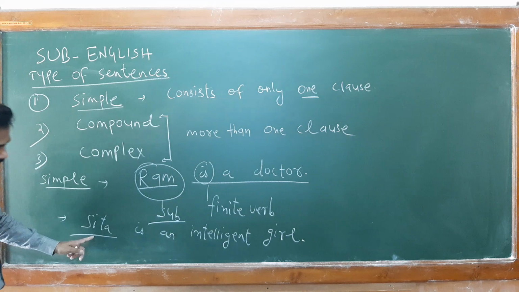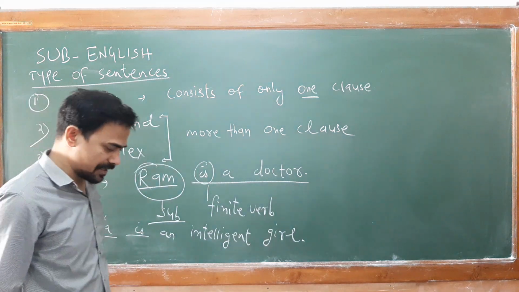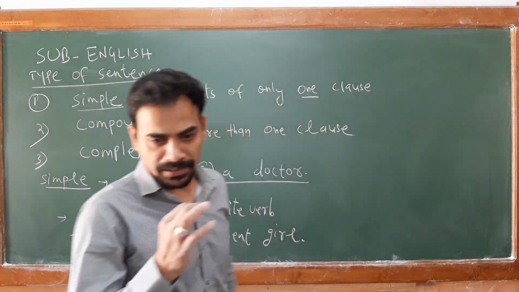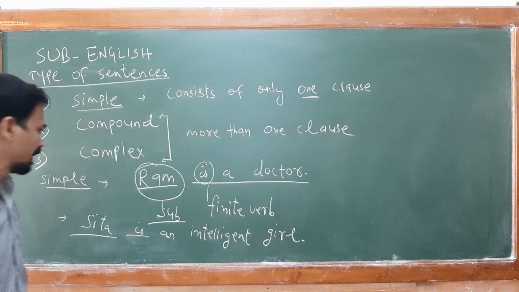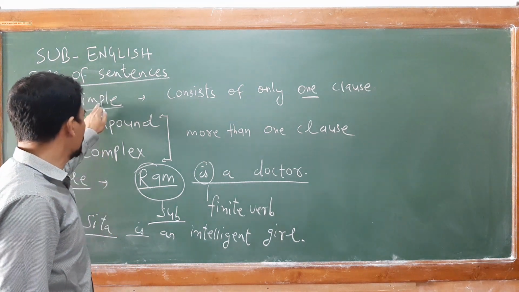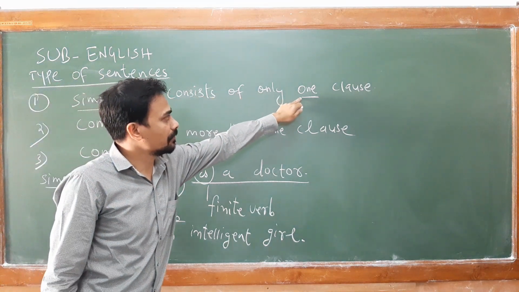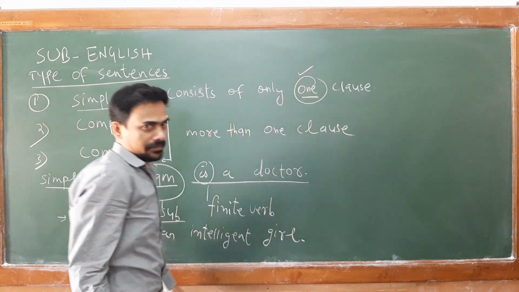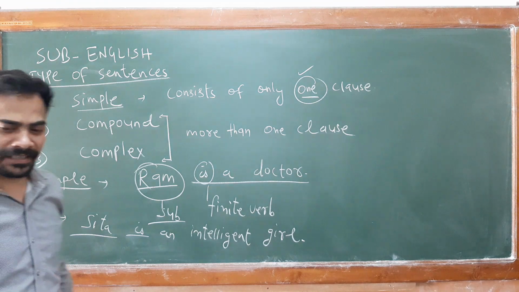Sita, this is your subject, this is your finite verb. Here also in this sentence, you can notice one subject and one finite verb. So whenever you have one subject and one finite verb, this can be called a simple sentence, because it consists of only one clause. How many clauses do you find? One clause only.